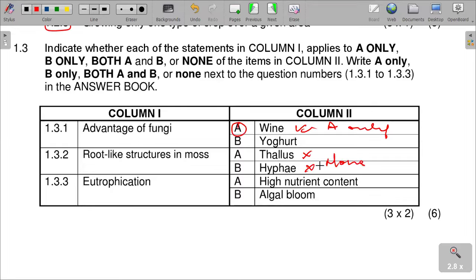And then eutrophication, high nutrient content, algae bloom: both conditions cause the blossoming of algae. So it is both A and B.